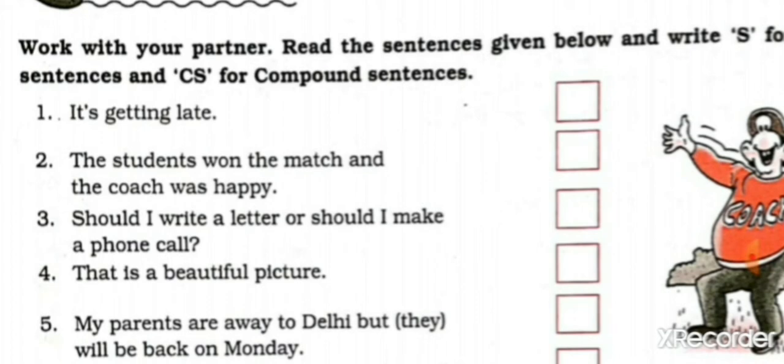That is a beautiful picture. Now simple sentence. My parents are away to Delhi, but they will be back on Monday. So it's a compound sentence. Yes, students, see here. When the subjects of two clauses refer to the same person or thing, then students, the second subject, okay, second subject is here, they, okay. Second subject is normally omitted as in sentence fifth one, okay.